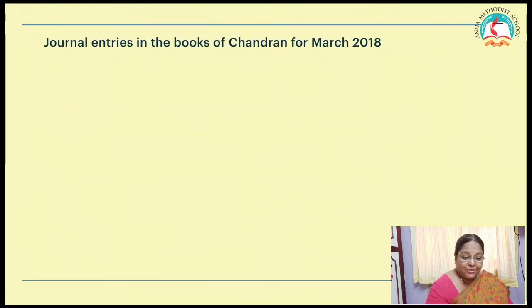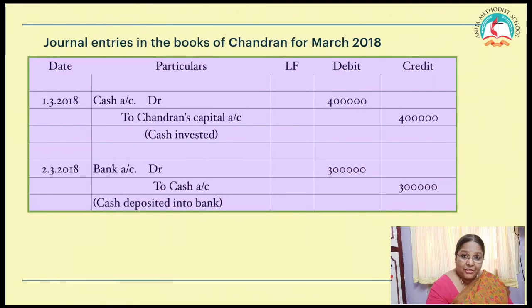First, what you have to do: write the heading, journal entries in the books of Chandran for March 2018. And then stick to the format. Date, particulars, LF, debit, credit for journal. So, the first one is cash account debtor to Chandran's capital account, cash invested. Write the amount in the amount column.